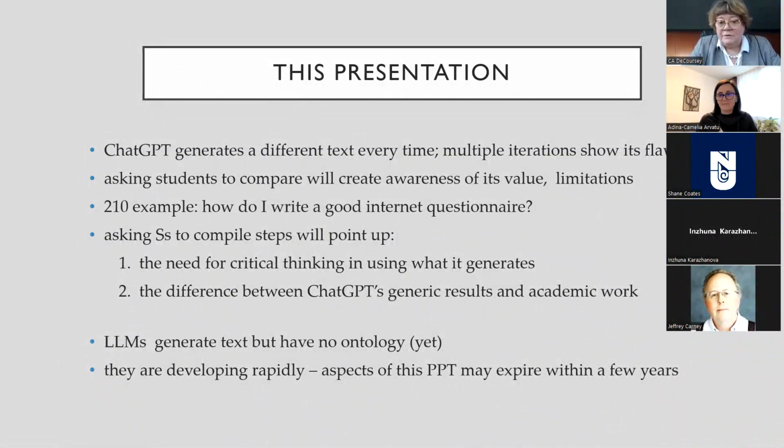But I would have asked students to just get onto ChatGPT and ask it, how do I write a good internet questionnaire? And then I would ask them to compile all of the answers, 24 students in the class, 24 different iterations. And that's going to point up the fact that you need to be intellectually in charge of the process because you need to be aware of the problems in what it generates. And then there's a lot of differences between the very generic results that you get off ChatGPT and good quality academic or technical work.